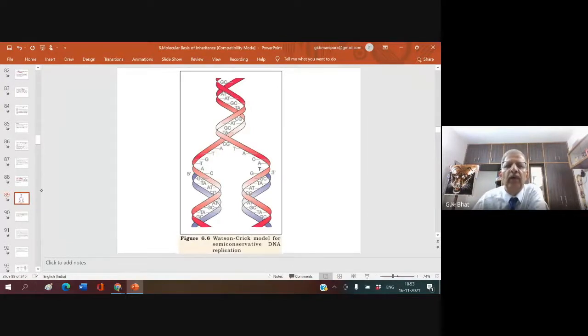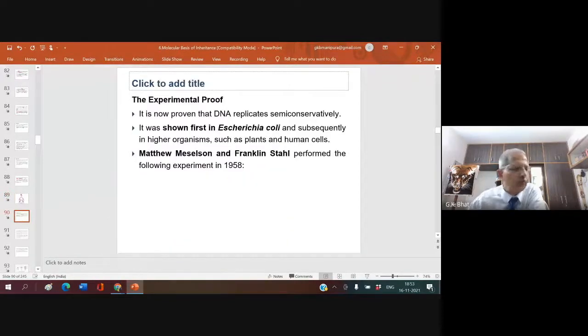These are the two strands of the DNA molecule. At the time of new DNA molecule formation, the two strands get separated. After these two strands get separated, when the nitrogen bases become free, fresh nitrogen bases come and start attaching to the parental strand nitrogen bases and form one new daughter strand and another new daughter strand of the DNA molecule. This is what is known as the semi-conservative method of DNA replication.